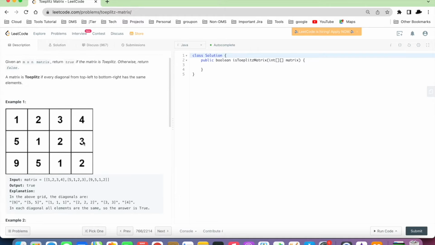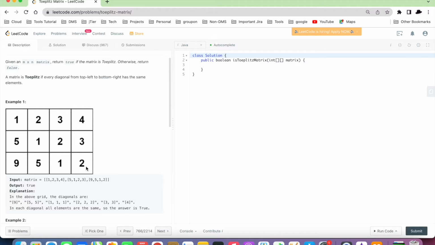If you look at the second number in every diagonal, it should be equal to the previous number in the diagonal. So this is 4, that is only one number, so we don't need to compare it with anyone. But in this diagonal, we have to check whether this number is equal to this number. So this is equal to this number. Now we will check for this 2. This 2 is equal to this 2, and then we will check for this 2. This 2 is equal to this 2. So this is a diagonal.